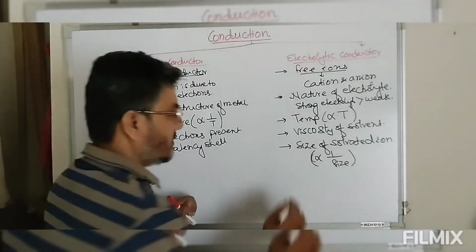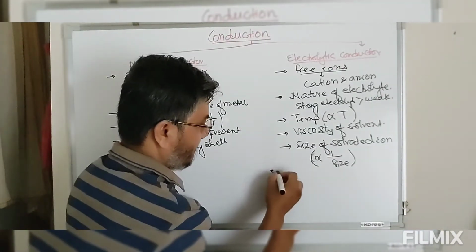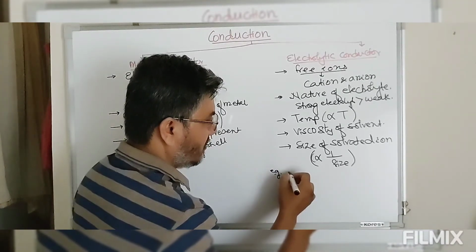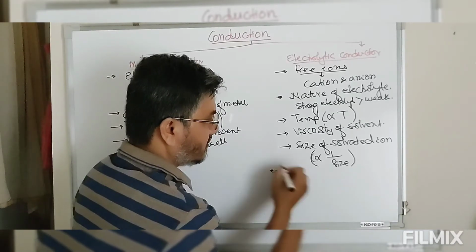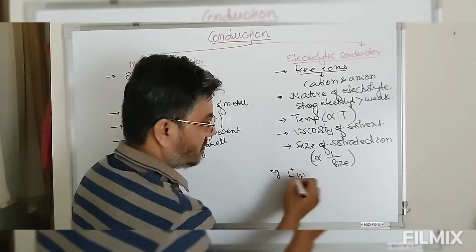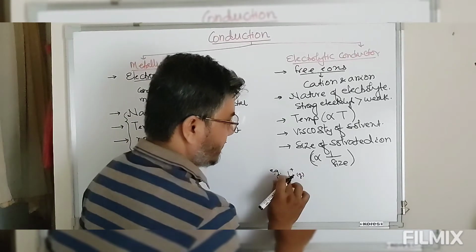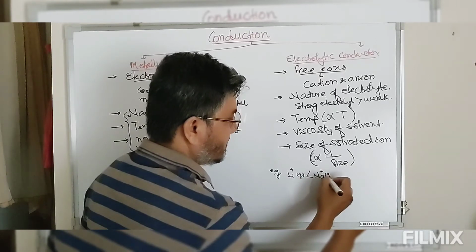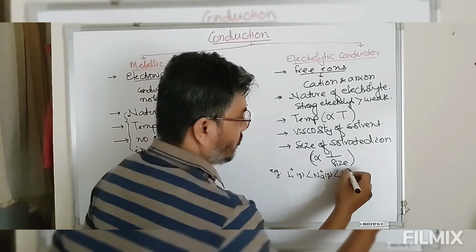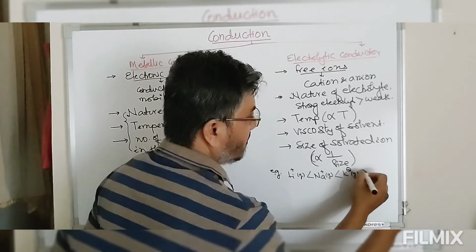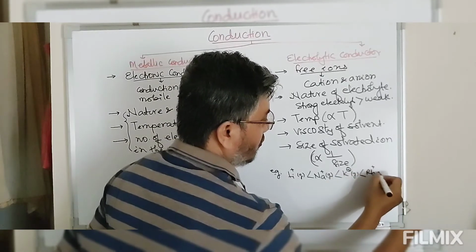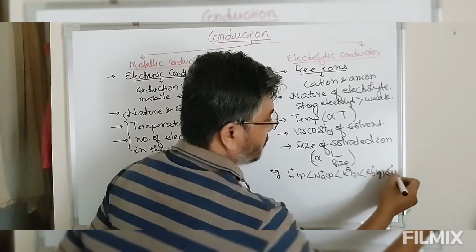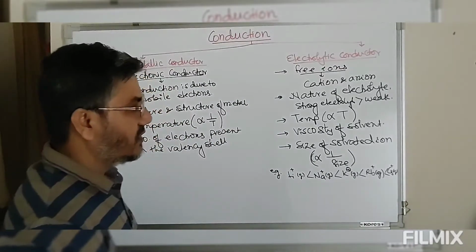So, now look at this. Let me give you this example. Let's take these ions. We have lithium ion, then sodium, and the size of lithium ion is less than the size of sodium ion in the gaseous state. Then we have potassium, then rubidium, then cesium. So this is the size of ions in